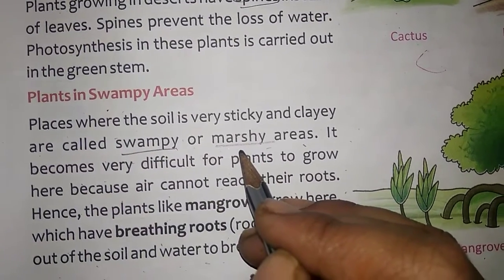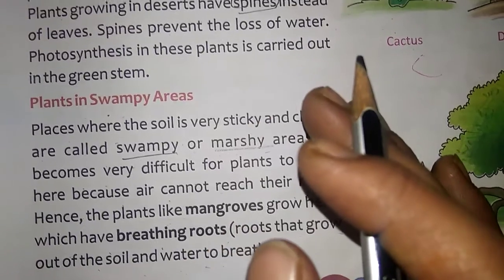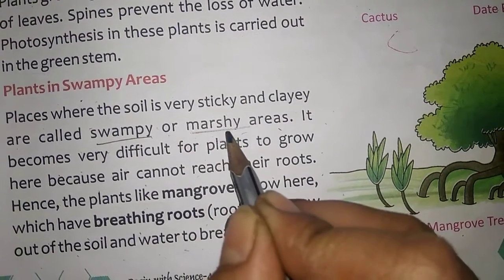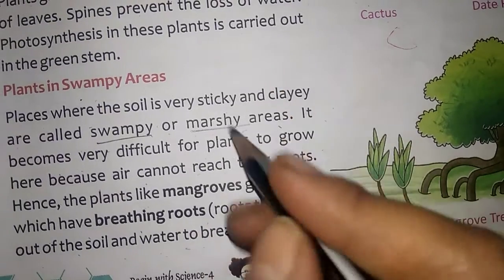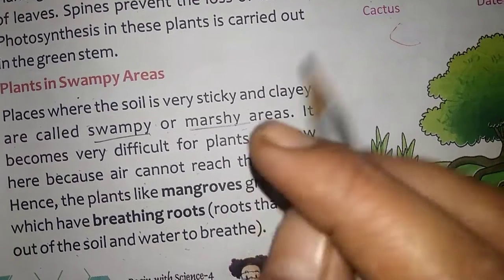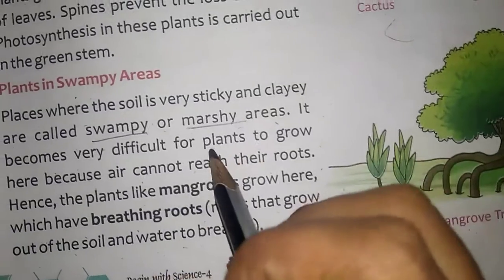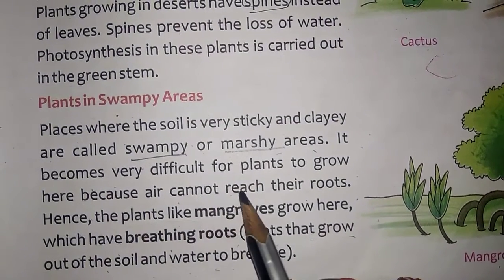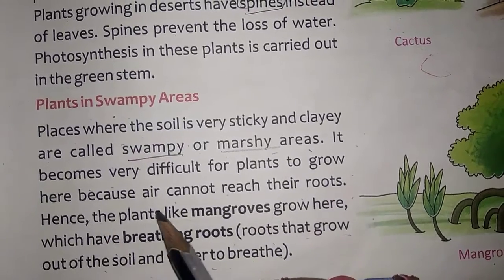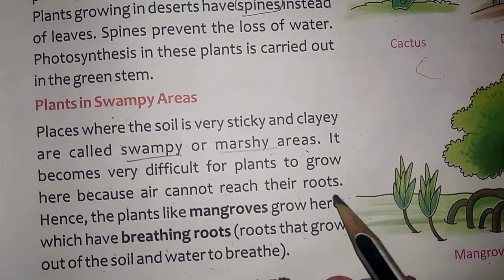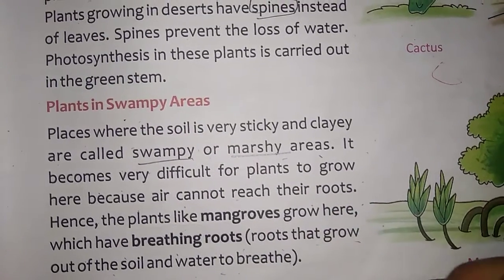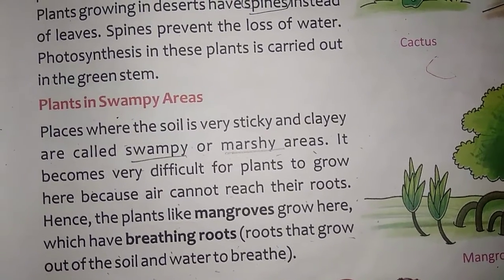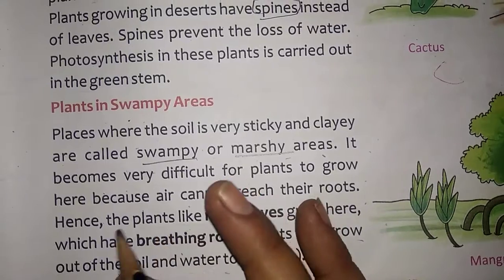Marshy areas are near a pond or lake, where mud and too much water are present. It becomes very difficult for plants to grow here because air cannot reach their roots.